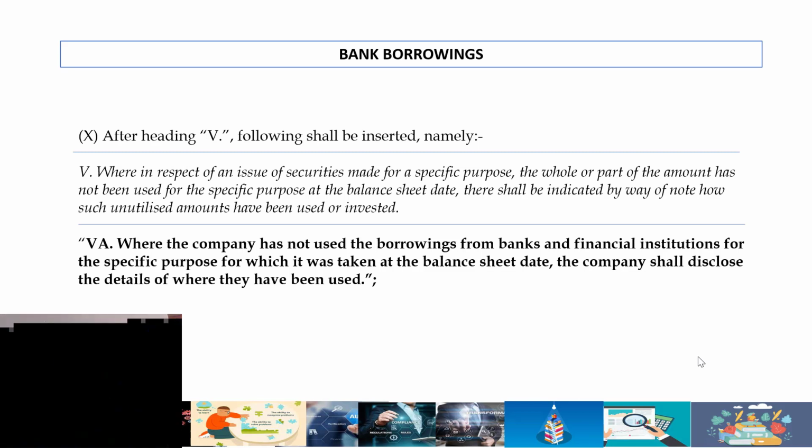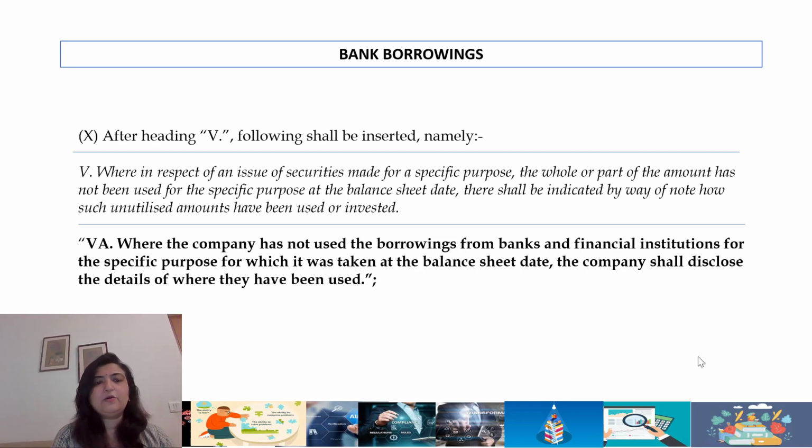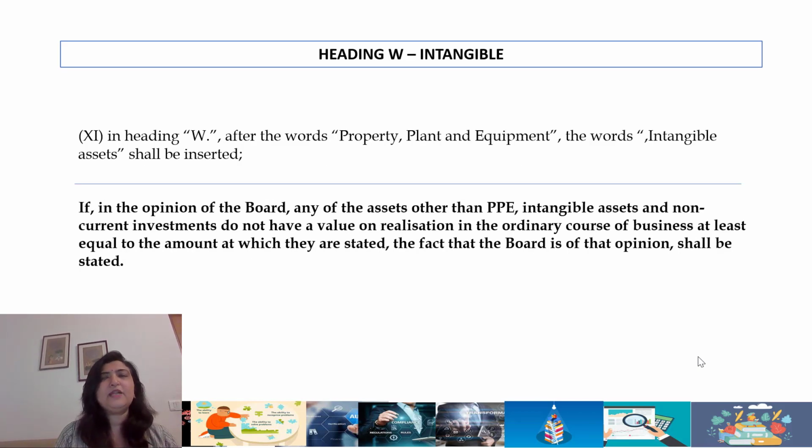Bank borrowings, the erstwhile clauses in italics and the current clauses, there's a very specific requirement where the company has not used the borrowings from banks and financial institutions for the specific purpose for which it was taken as at the balance sheet date. So I guess it's a continuing disclosure. It's not just for what loans have been received during the year. So the end use monitoring is highlighted here, and it casts an obligation on the company to present such detail. Again, links to CARO of a very long time, which is the diversion of funds, etc., which was always there.